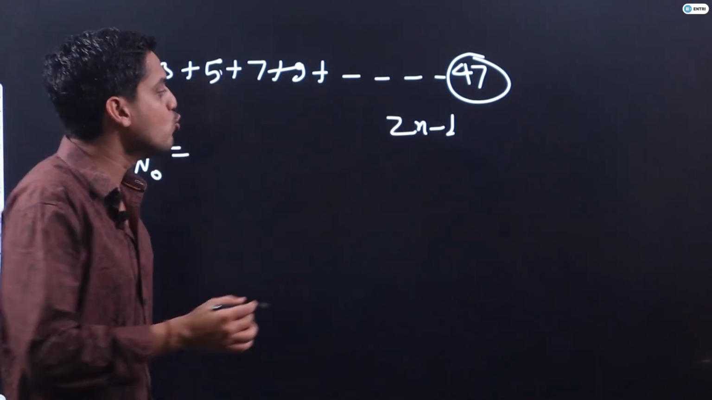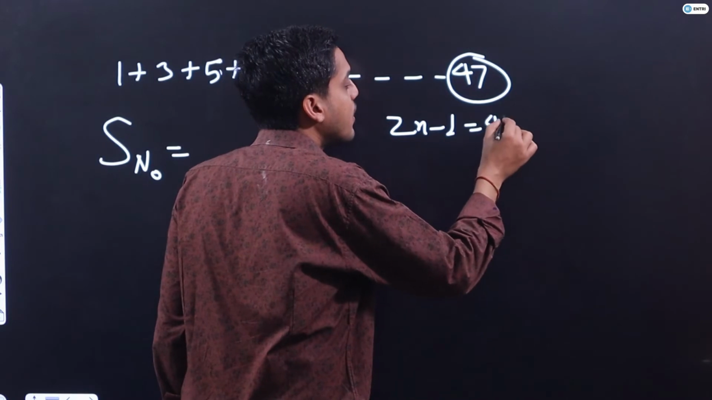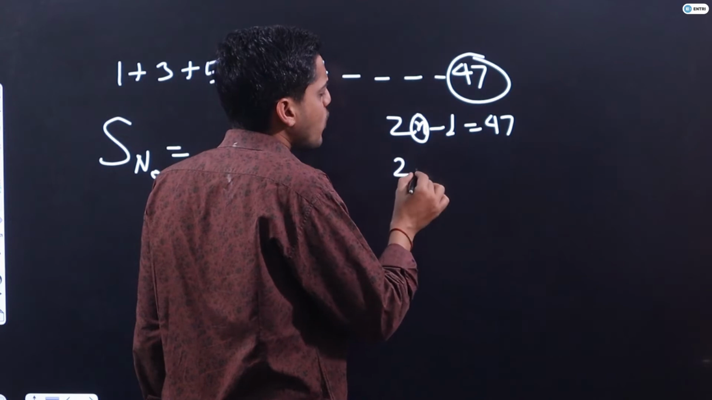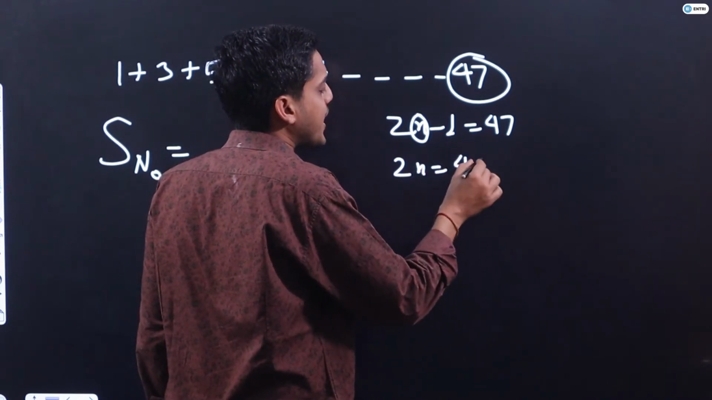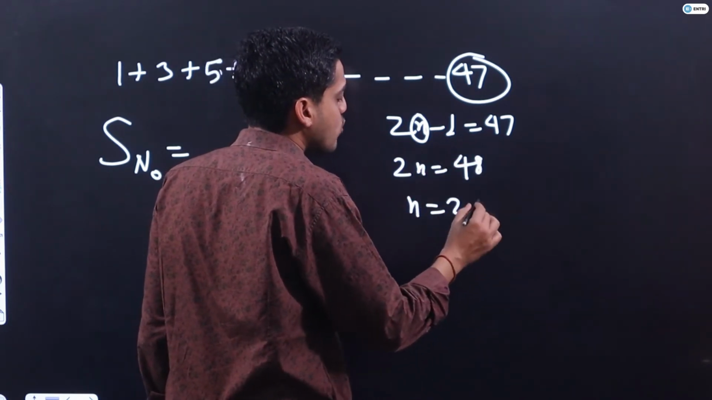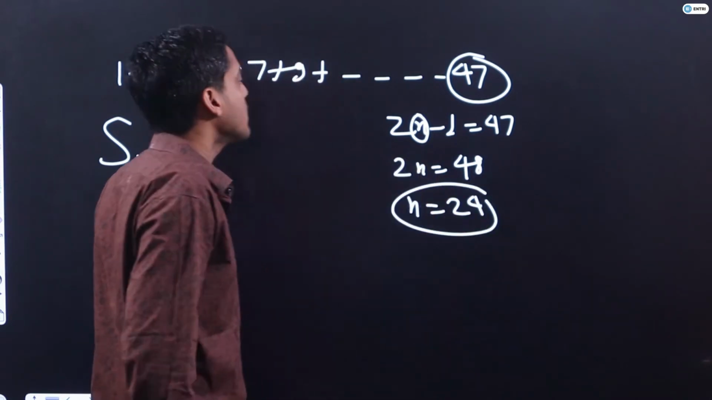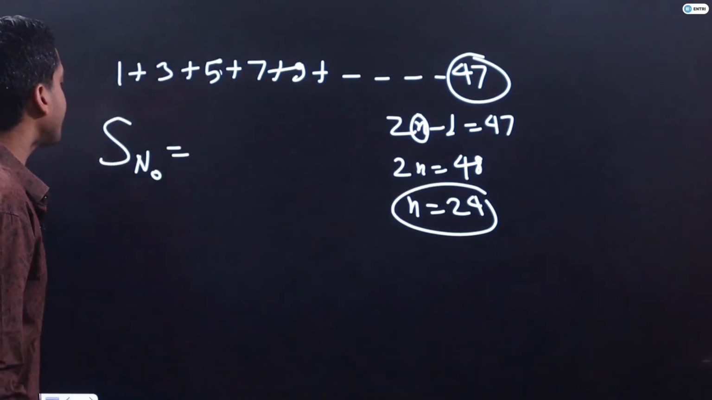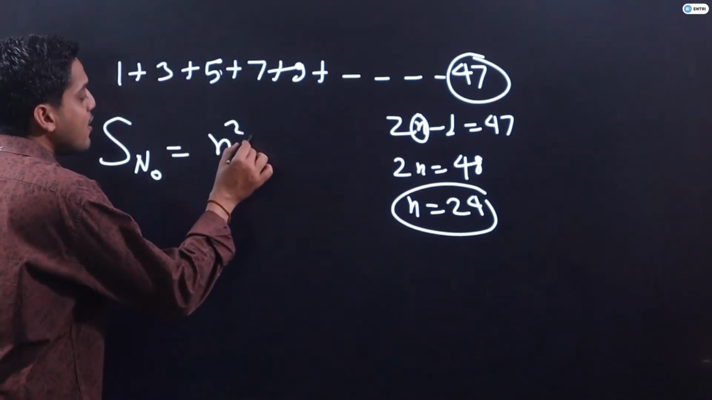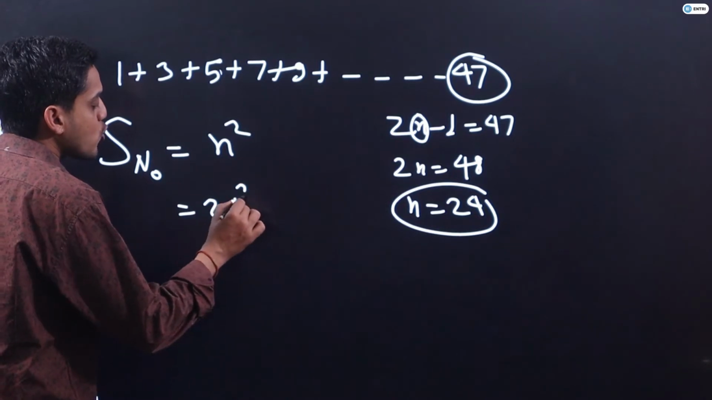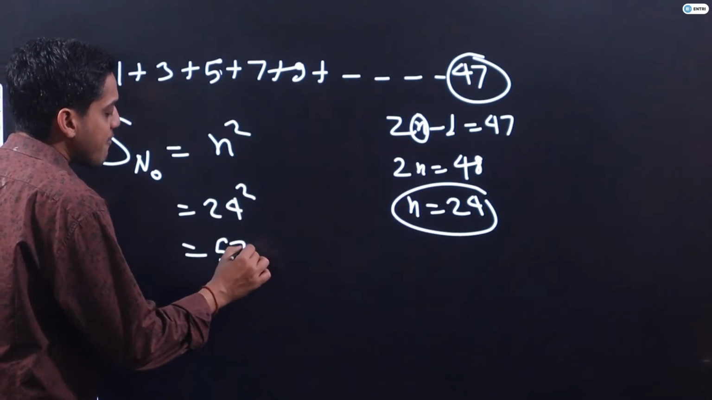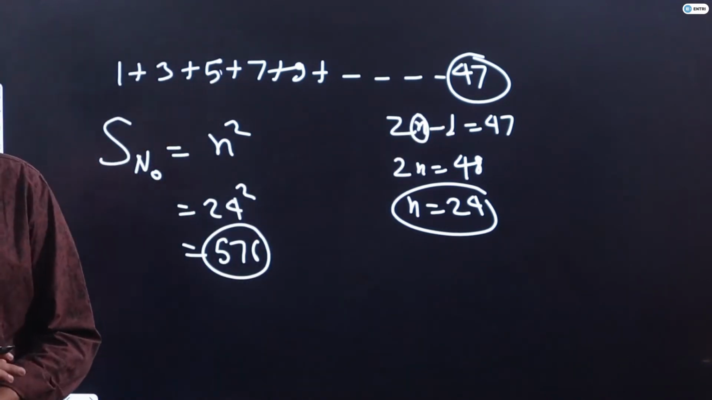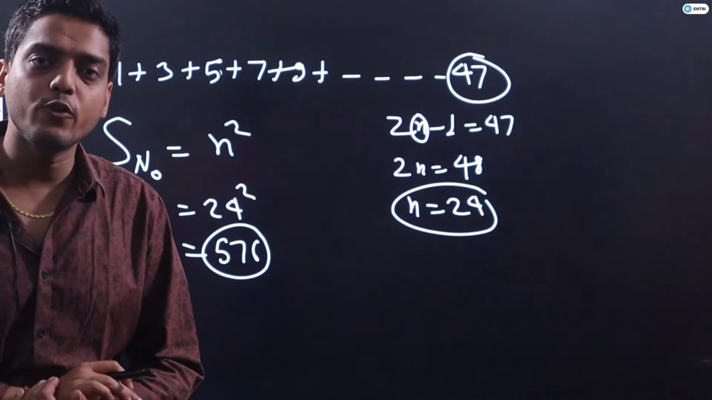So 2n minus 1 equal to 47. Here n is representing the number of terms. So 2n equal to 47 plus 1, 48. So n will be equal to 24. I hope it is clear to you guys. So here 24 terms are there in this series. So my answer should be n square. So 24 square will be equal to 576, the sum of these 24 terms. I hope it is clear to each and everyone.